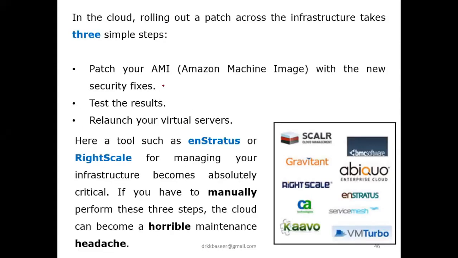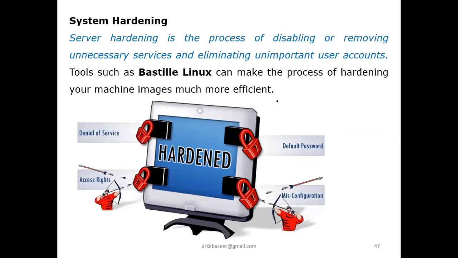As part of this we also covered that we only had to do 3 simple steps. The first step is to patch the AMI. Hope you remember the EC2 experiment. The second step is to test the result. The third is to relaunch it. Whether all these steps are correct or not will be taken care of by tools. Some open source tools are available, like Instatus and RightScale, so all of this can be done automatically. If you do it manually, it will be horrible and a headache. This is what we completed yesterday.